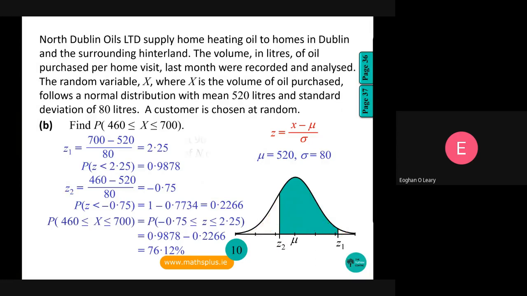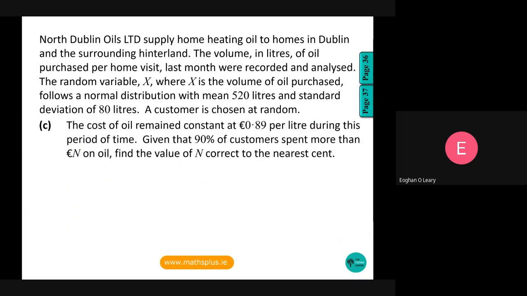So what are we on to? We're on to part C. A tricky little question. You want to read this part a couple of times. The cost of oil remained constant at 0.89 of a euro, so 89 cents per litre during this time period. Given that 90% of customers spend more than N euro on oil, find the value of N correct to the nearest cent. Okay, so what do we do here?